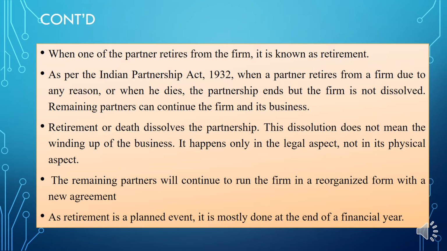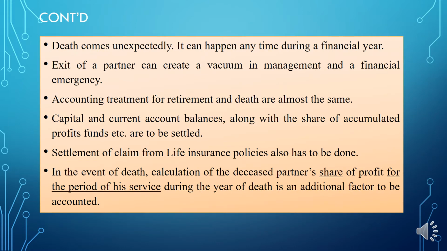So if the remaining partner will continue to run the business, they will form a new partnership agreement. Okay, and we know that retirement is a planned event, which means that we decide to retire from a particular firm. It is mostly done at the end of a financial year. But death is an unexpected event. We cannot expect anything, so it can happen at any time during a financial year.